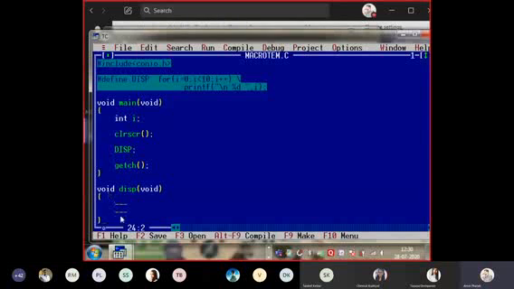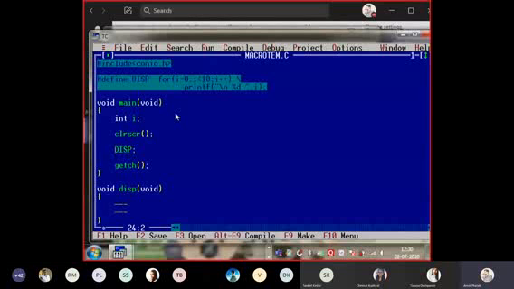If I am calling this DISP, control will come from the main function to this statement. It will again start executing, it will execute this, again control will go back to this, so it will take more time. So that is a drawback if I am using a function instead of a macro.